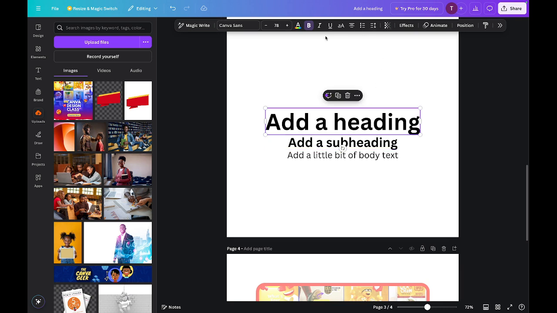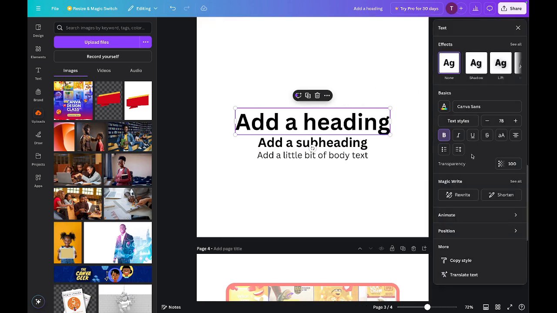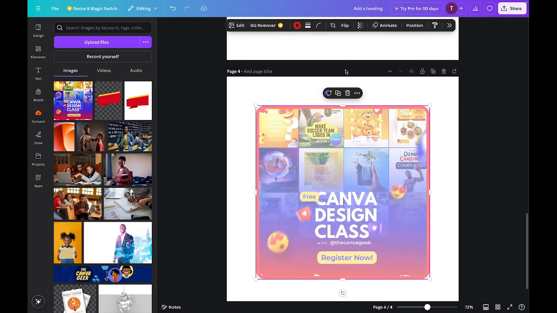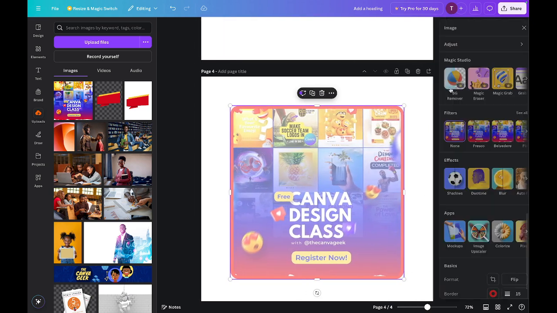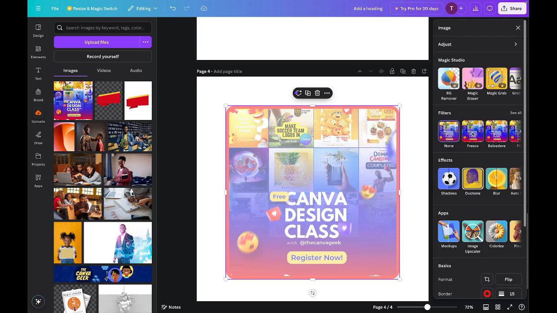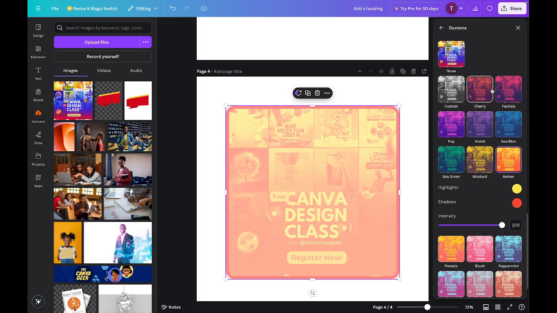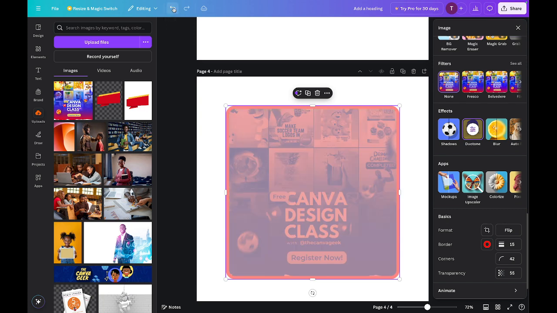I can come here and maybe what I'm looking for is not all here. I can say see all, and then I see more options. So if I click here now, I'll say see all, and I can change these colors here to a duotone effect. I can undo back to what it was